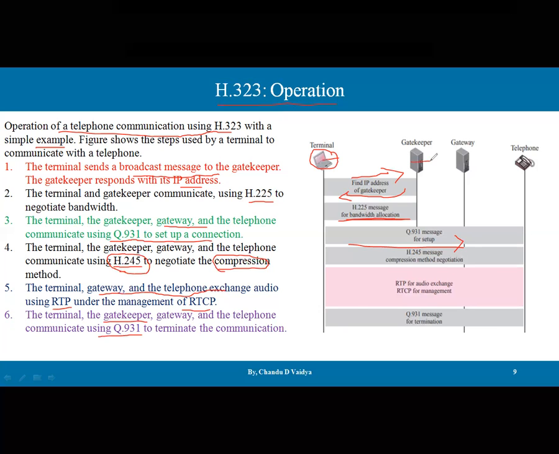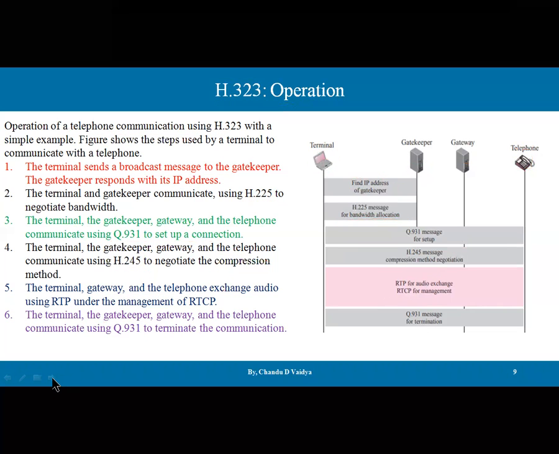So here there are terminal, gatekeeper, gateway, and telephone, with the telephone over here and the terminal over here. We send from the terminal to the gatekeeper, then the gatekeeper retrieves the IP address, then bandwidth allocation happens, then the setup messages are sent, then the compression method is negotiated, then RTP is used for audio exchange and RTCP for management. After that, termination happens with the Q.931 protocol. So this is the simple operation of the H.323 protocol.